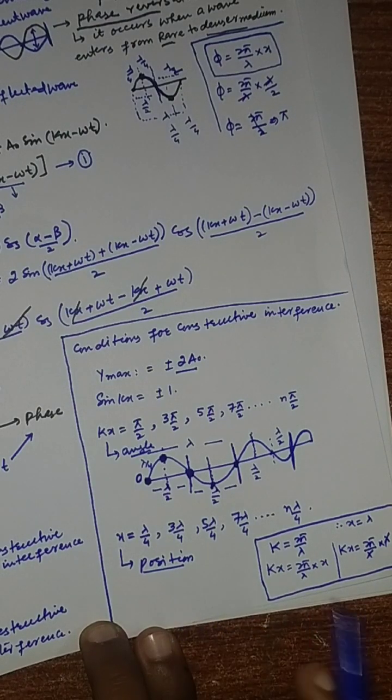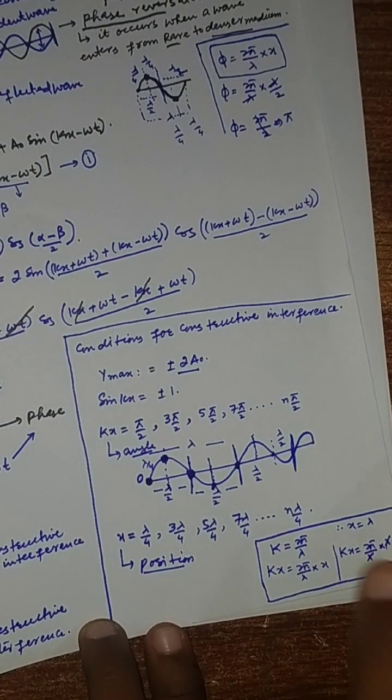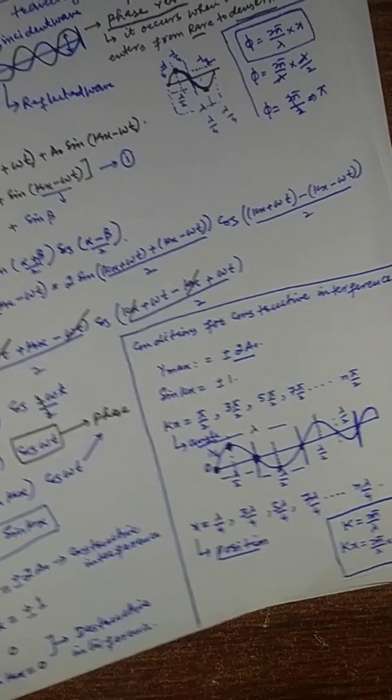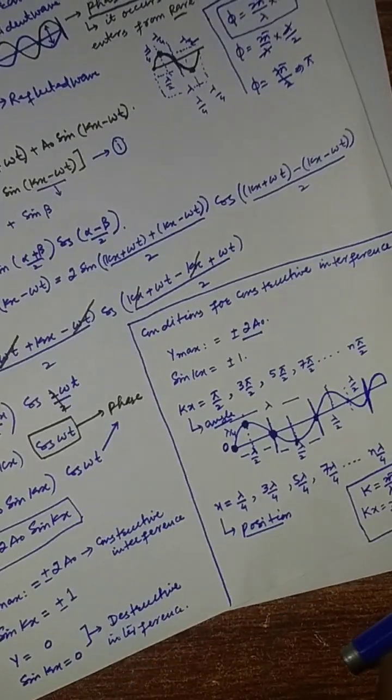The remaining one is where the destructive interference occurs, where we receive the minimum amplitude.